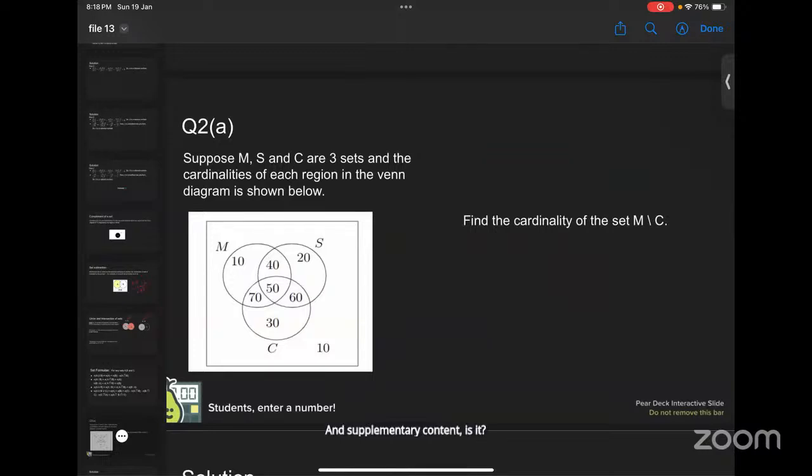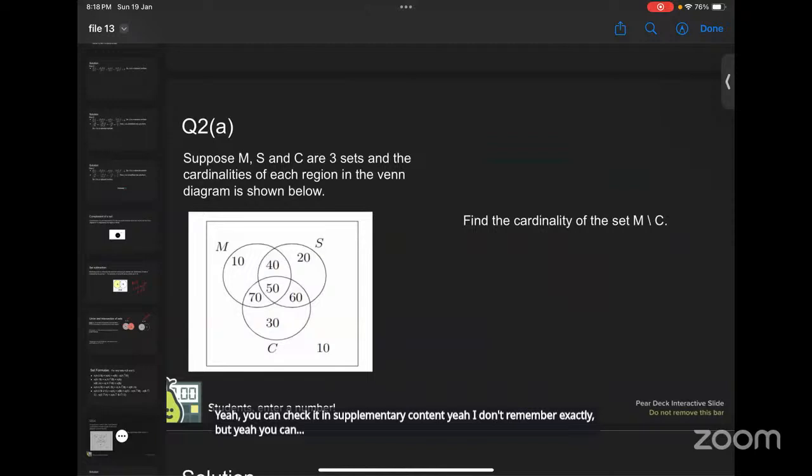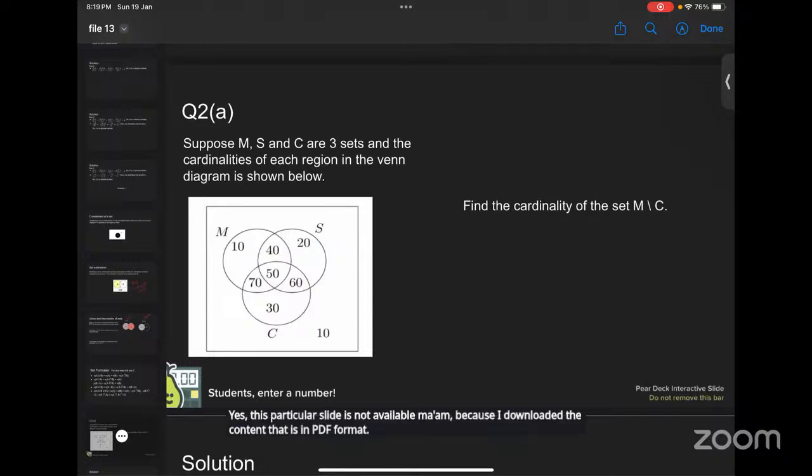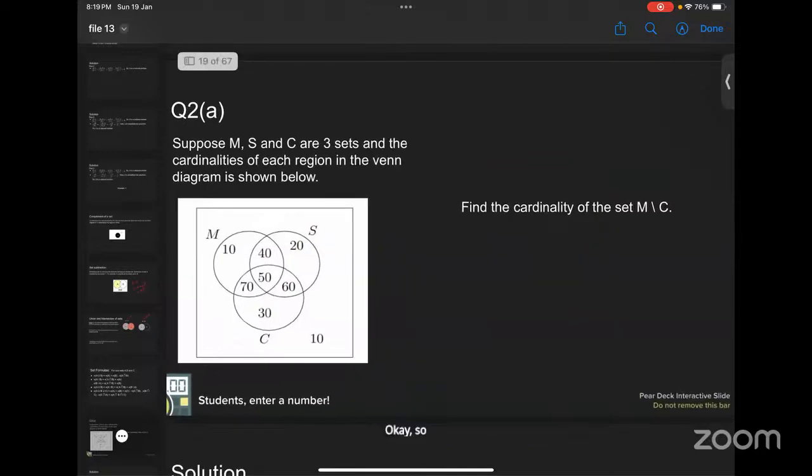I don't remember exactly, but it will be available in your portal. Okay, ma'am. Thank you. Ma'am, it is not available. Not available? Are you sure? Yes, ma'am. This particular slide is not available, ma'am, because I downloaded the content. It is in PDF format. Okay, no issue. Then after the class, I will share the slide. Thanks so much. You don't need to worry about it.